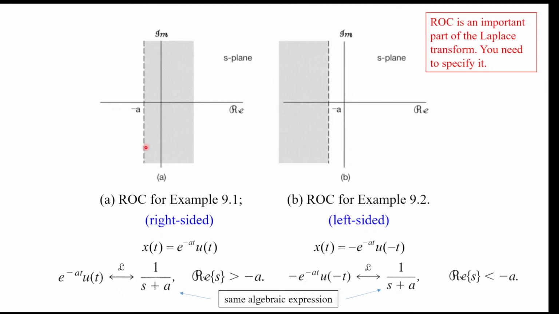If the ROC is to the right side of the pole at minus a, then you inverse Laplace transform to the first function. If the ROC is to the left side of the pole at minus a, you inverse Laplace transform to the second. So ROC to the left gives a left-sided function, and ROC to the right gives a right-sided function.